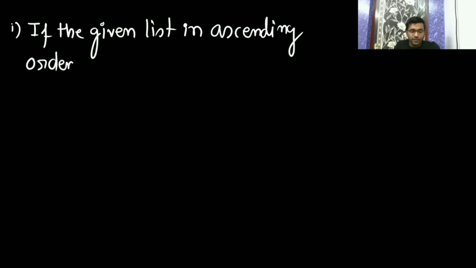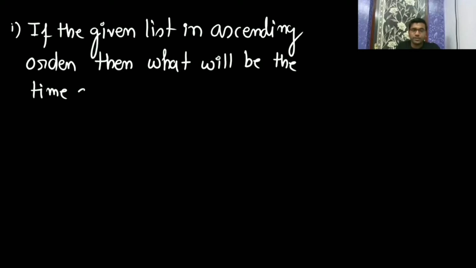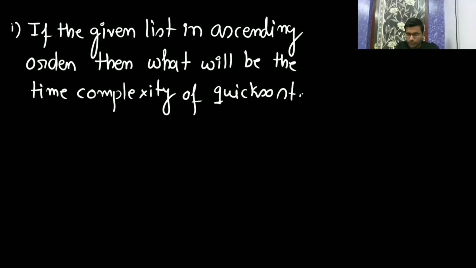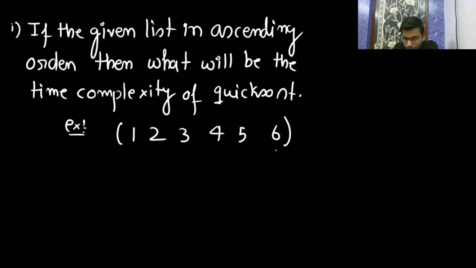Okay, now we will analyze why we get the worst case if the given list is in ascending order, and what the time complexity of quicksort will be. Like, if I give you the input 1 2 3 4 5 6, you will take the last element as the pivot element.